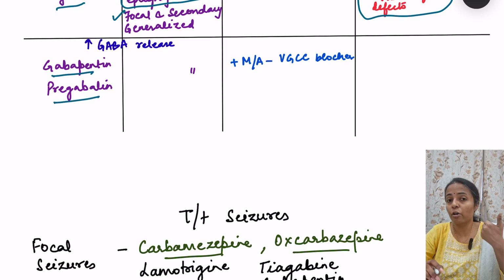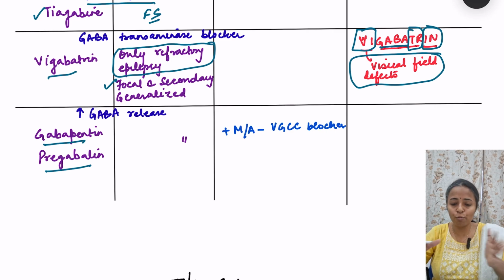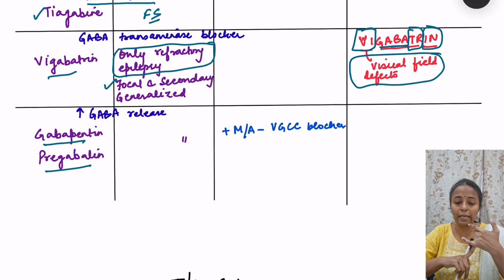As I told you before, they also block the voltage gated calcium channels, right? So these are the drugs which also increase the GABA release, and again they are used for refractory epilepsy, that is focal and that with secondary generalization. Same like vigabatrin, okay? So we'll just summarize this, which is the drug of choice for what. Too much again to handle, but I have given a lot of mnemonics for you for the important things, right? Like which is the enzyme inhibitor, which are the enzyme inducers, and what are the side effects.